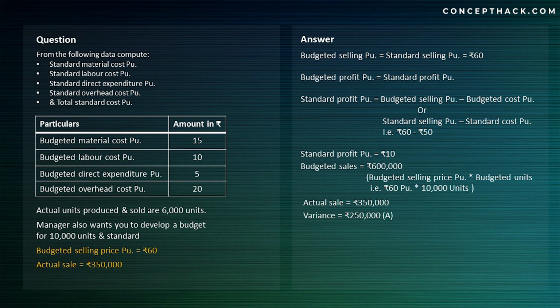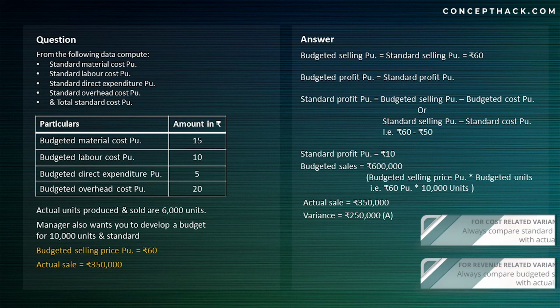So this is an important point to remember, that when you are calculating cost related variances, you are comparing your standard with actual. When you are calculating revenue related variances, you are comparing your budget with actual. We'll go into the detail regarding revenue related variances, that why it is compared with budget and why it is not compared with standard, in the revenue related variance video.